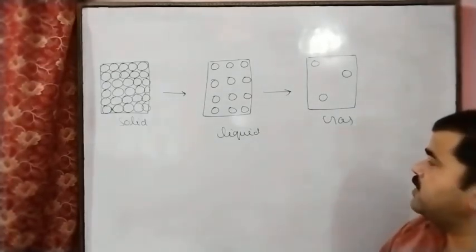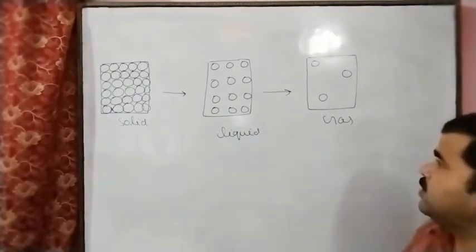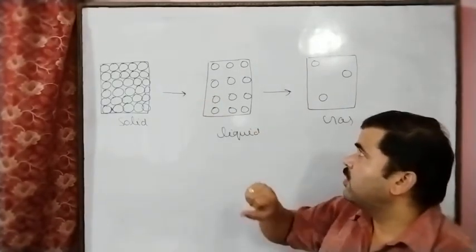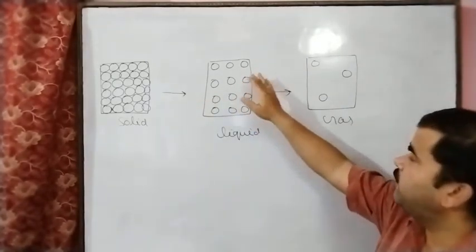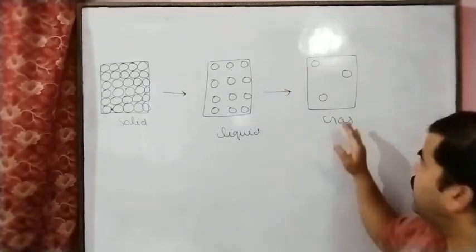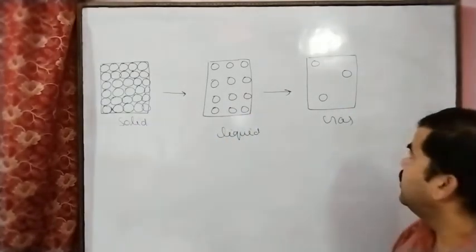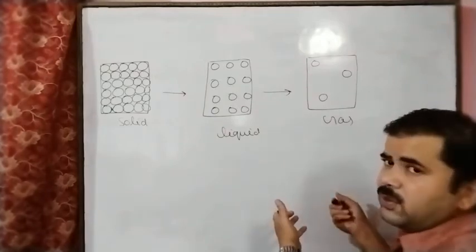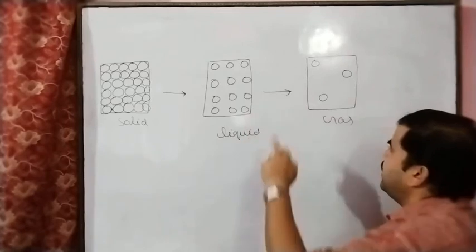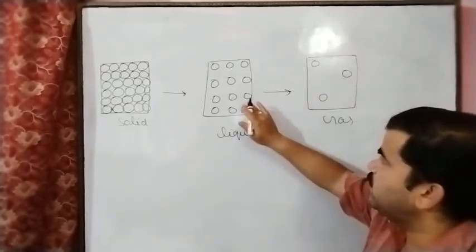And here also we can see, in the change of state of matter from solid to liquid, liquid to gas, energy is absorbed between the interparticle spaces. And in the same way, if gas changes to liquid, liquid changes to solid, what will happen here? If we cool the gaseous state, the gas will change into the liquid state.